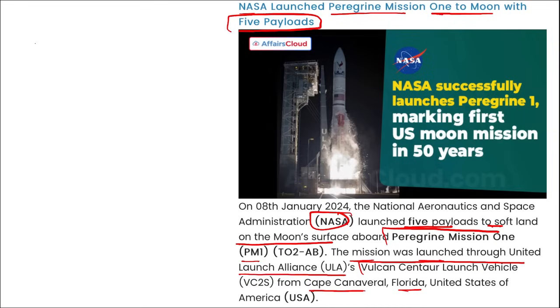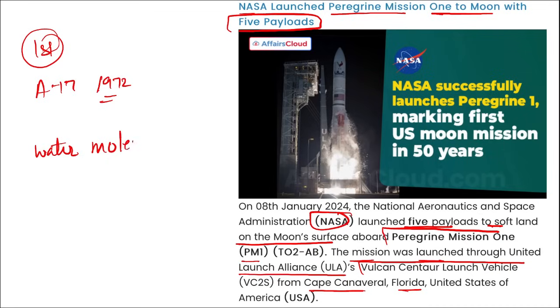Mark this. This is the first lunar mission of NASA since the Apollo 17 launch in 1972, and the mission aims to identify water molecules on the moon. It will study and identify water molecules on the surface of the moon, measure radiation there and gases around the lander, and will also assess the lunar exosphere. This mission is said to be operated for almost 10 Earth days.